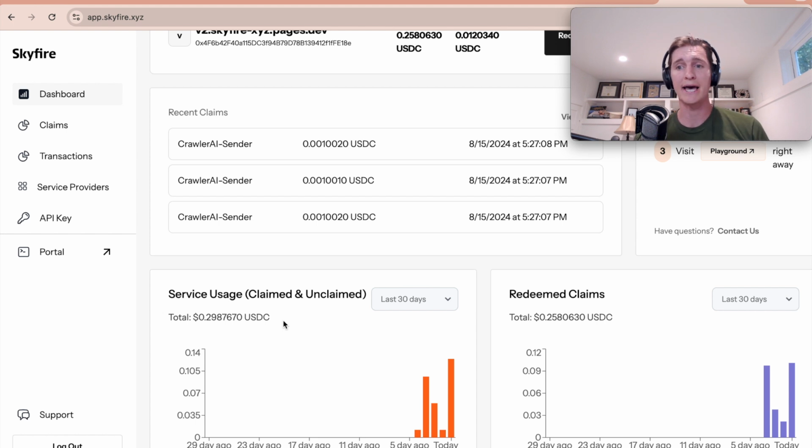It's really difficult to do that because content is all around the entire world. And that's why we leverage digital dollars as a way of doing instantaneous microtransactions globally in exchange for access to content that can then be used for AI models or better experiences for end customers. So I hope you see how using Skyfire can power a much better wave of web monetization as we move into this AI future.